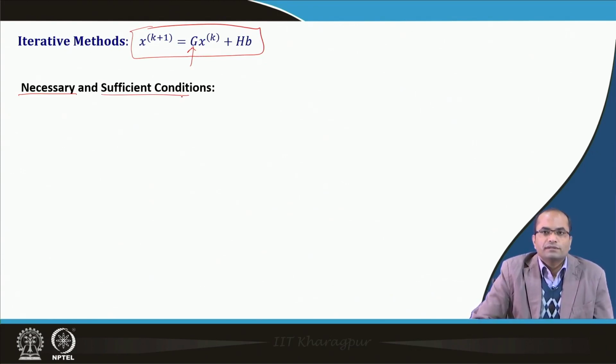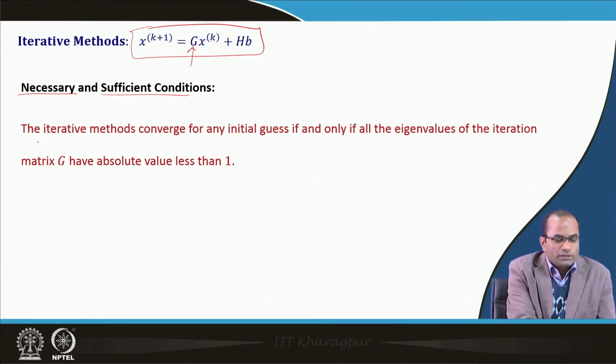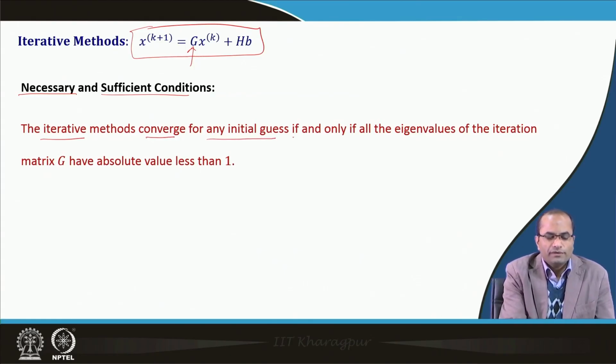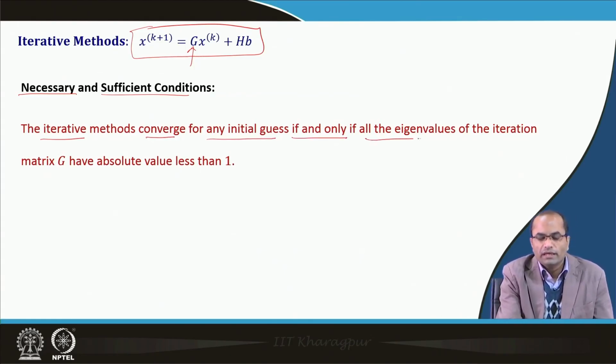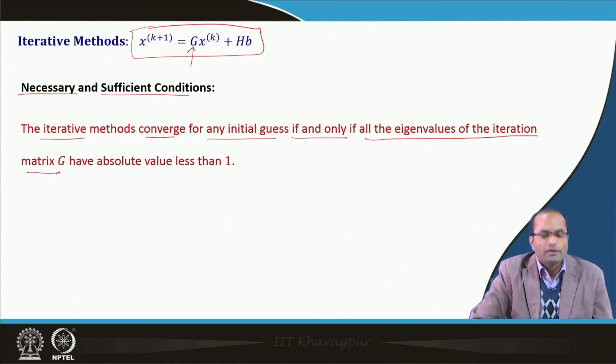So, necessary and sufficient means we will know exactly whether the numerical method will converge to the actual solution or it will not converge to the actual solution. So, the iterative method converges for any initial guess if and only if all the eigenvalues of the iteration matrix G have absolute value less than 1.